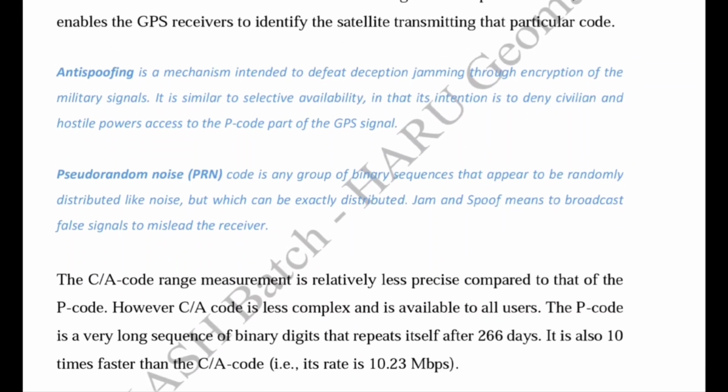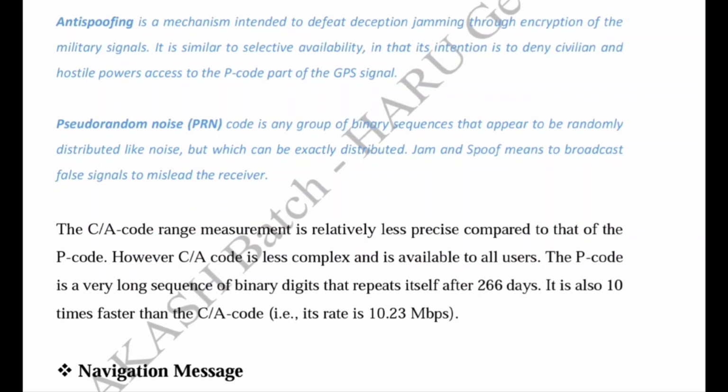And we know that C/A code measurements are much less precise than the P code, and C/A code is less complex and is available to all users. So it does not require any specific GPS receiver, but P code needs a specific receiver.